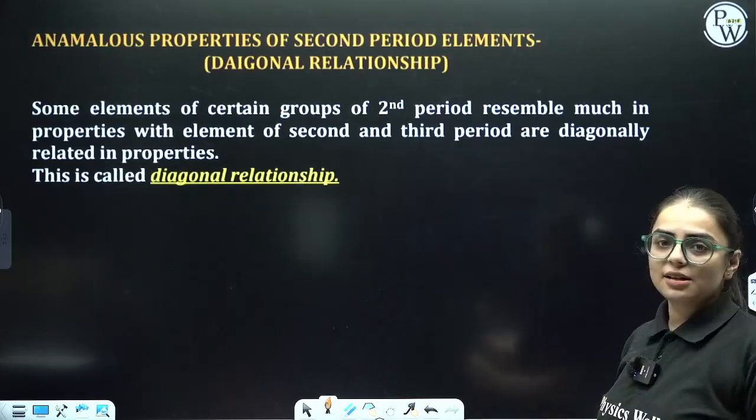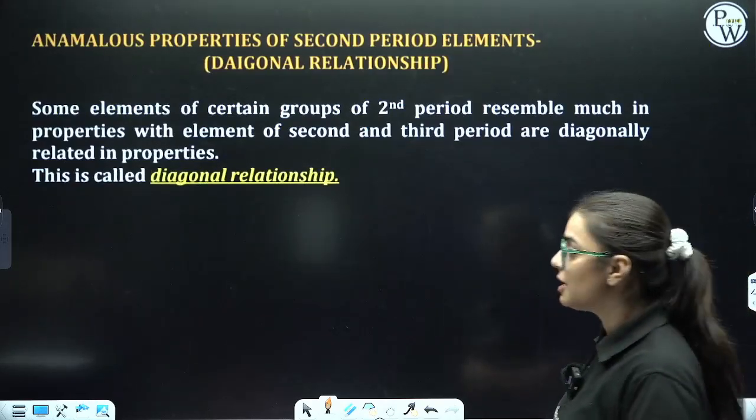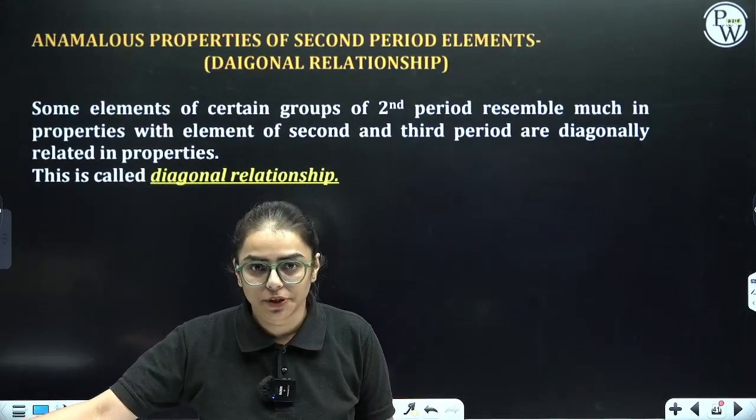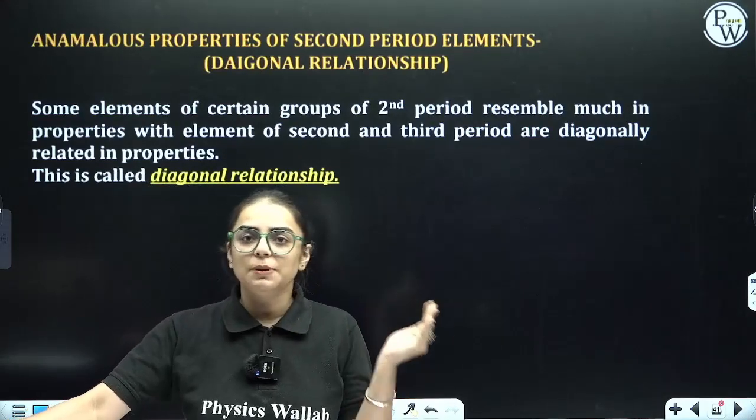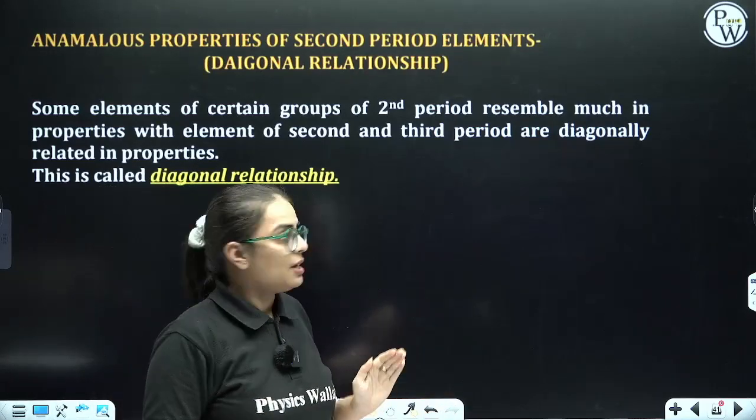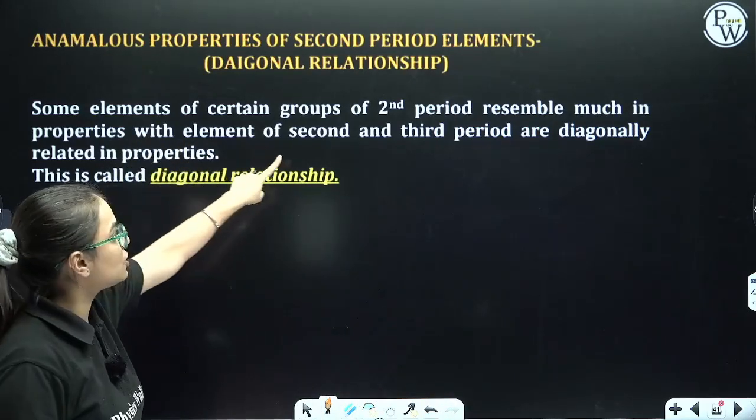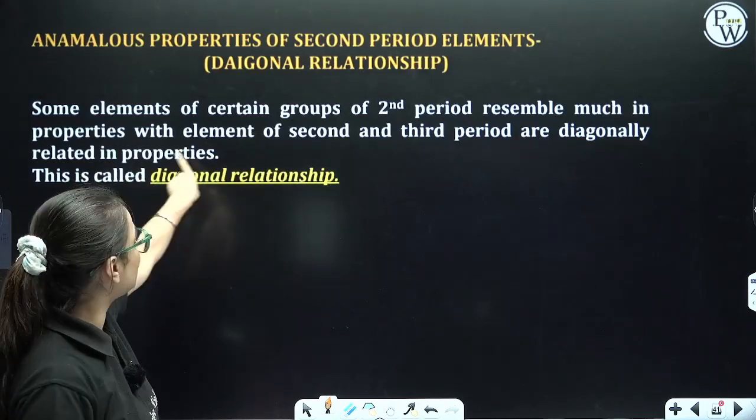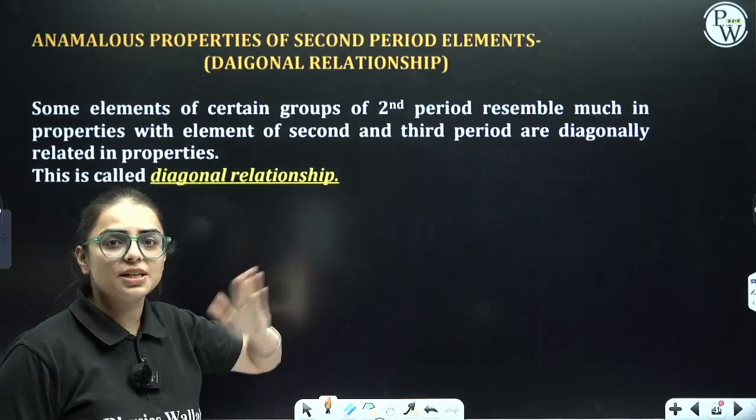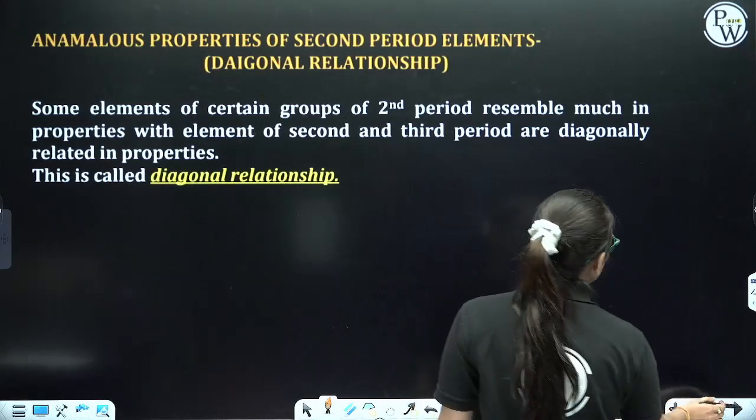Now there is a diagonal relationship that is observed. The diagonal relationship is seen in period number 2 and period number 3, right? Diagonal elements will have the same properties. So this is what is written: some elements of certain groups of the second period resemble the elements of the third period diagonally in properties, physical and chemical. So they exhibit diagonal relationship.